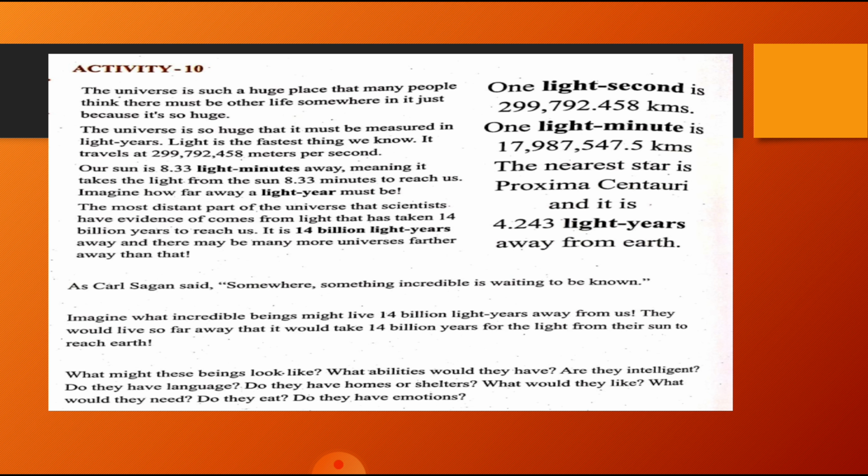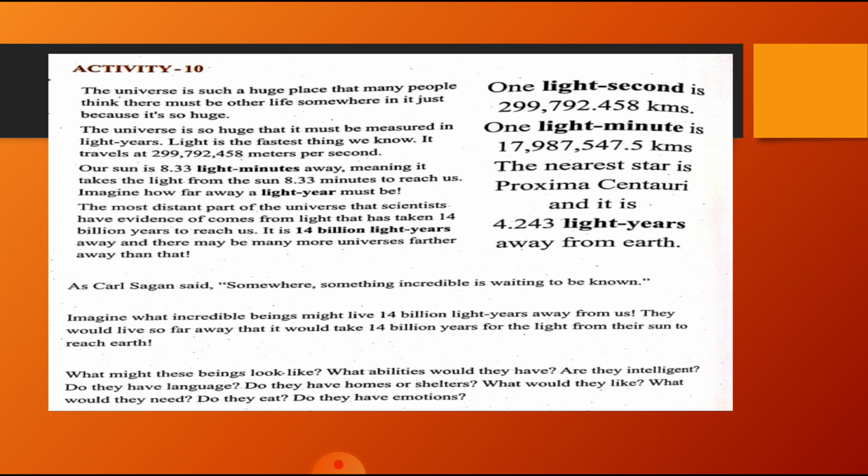The universe is so huge that it must be measured in light years. Light is the fastest thing we know, and it travels at 299,792,458 meters per second.